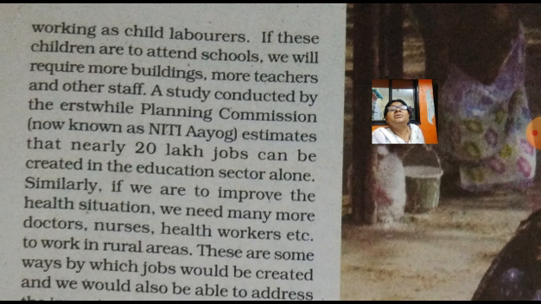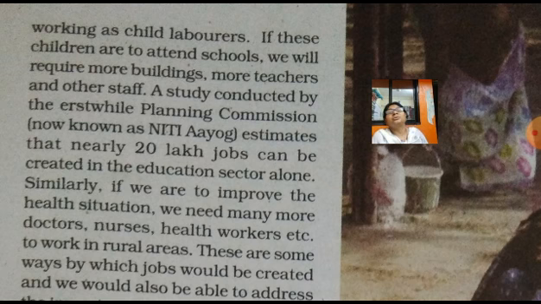So if these children are to attend school, we will require more buildings, more teachers and other staff. It means the unemployment problem would be solved. If all these school going children go to school, then the government would need more infrastructure.